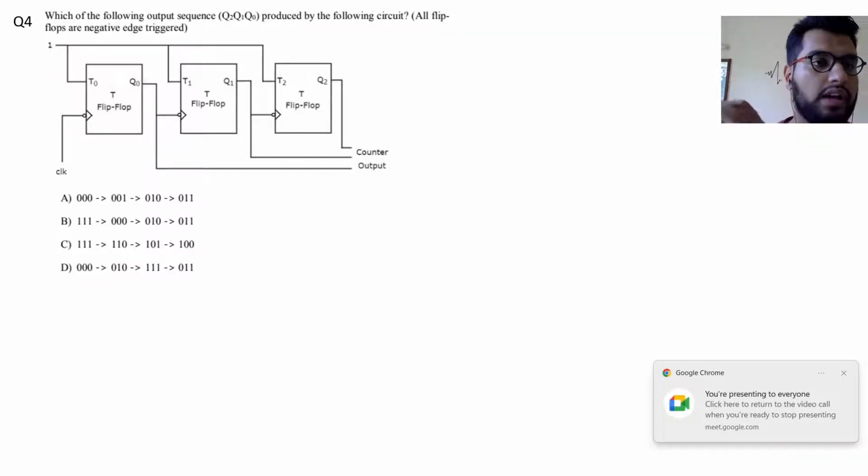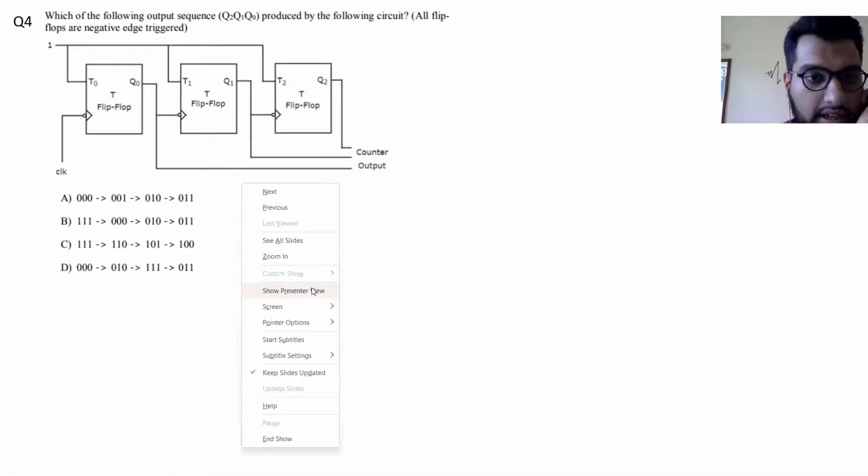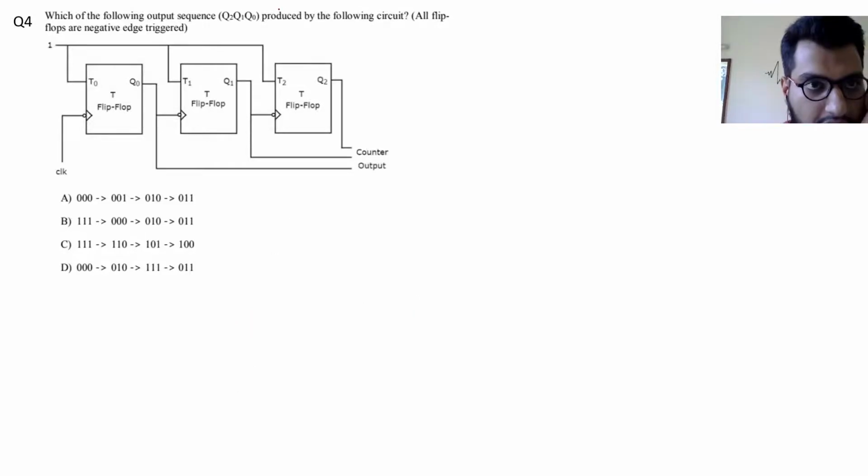Question number 4 asks us which of the following circuits will produce the output sequence Q2, Q1, Q0. Again, I'll just mention Q2 first, then Q1, Q0. Q2 is our MSB and Q0 is our LSB. All flip-flops are negative edge triggered.